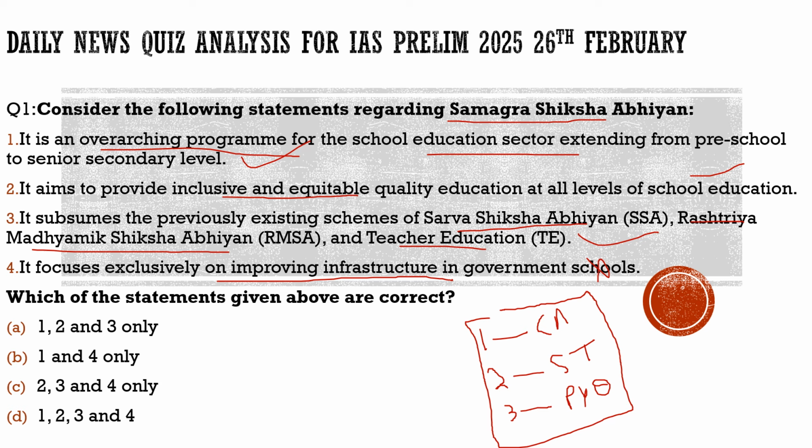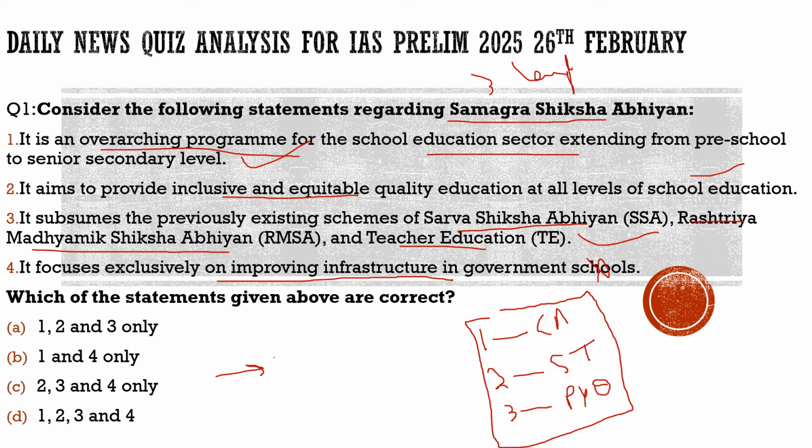Now you can ask me a question here, sir, why we brought this. There is a conflict between the central government and the Tamil Nadu government, and the conflict is with respect to the three language policy. You know what the Tamil Nadu government is accusing the central government of: that under the Samagra Shiksha Abhiyan scheme, the central government has to provide funds to the Tamil Nadu government. But unfortunately, according to the Tamil Nadu government, the central government is not providing the funds.